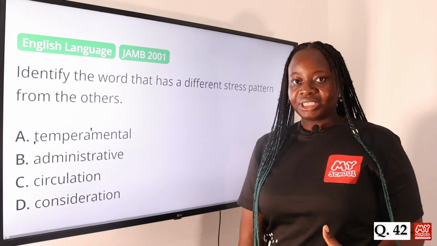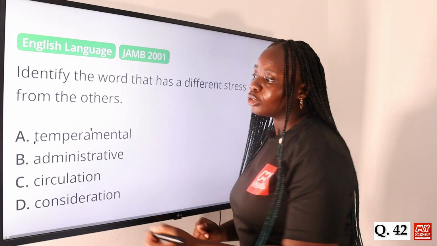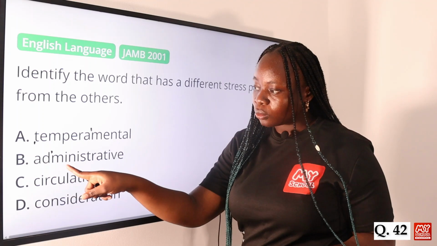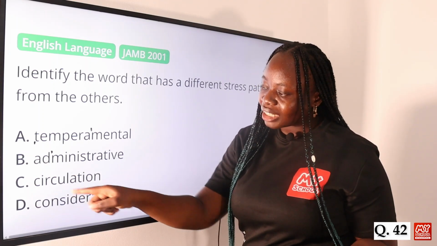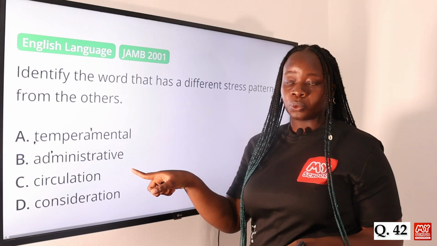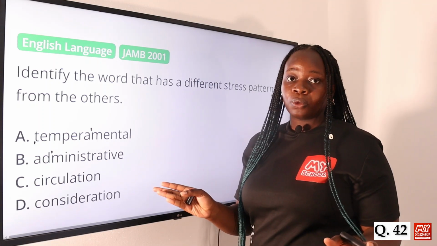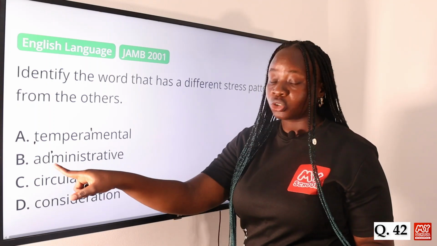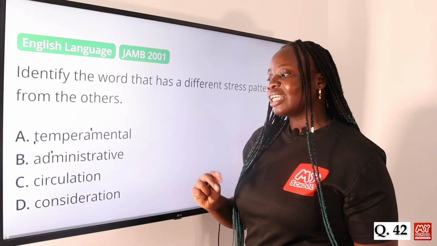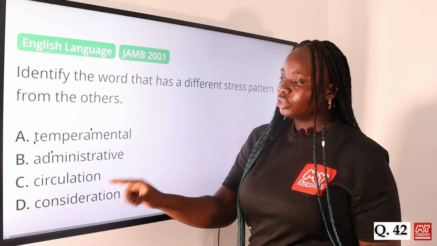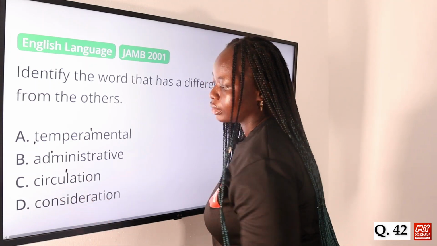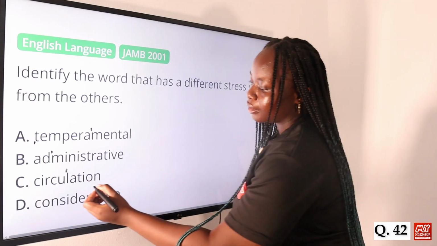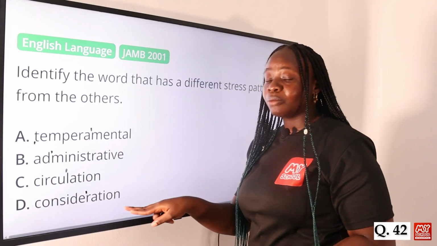Then for the word administrative, the stress is on min. So although we can see that there is a weak syllable in this second syllable, it's important to note that when there are weak syllables in all syllables in the word, that rule doesn't apply anymore. Now you have to use your judgment. And when you pronounce the word administrative, you can feel the stress on the second syllable. Then for the word circulation, the stress is on lay, circulation. Then for consideration, the stress is on ray. Again, because all other syllables there are weak.